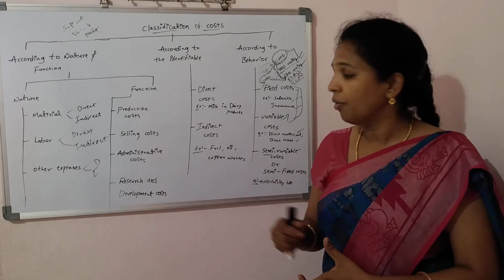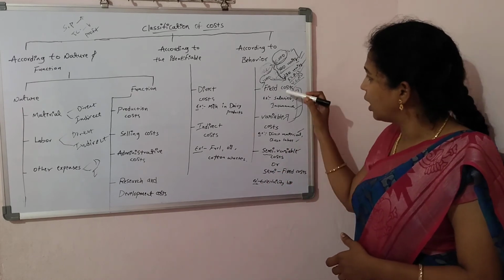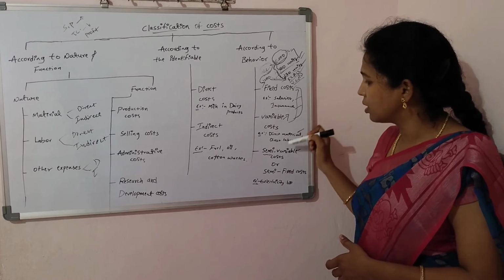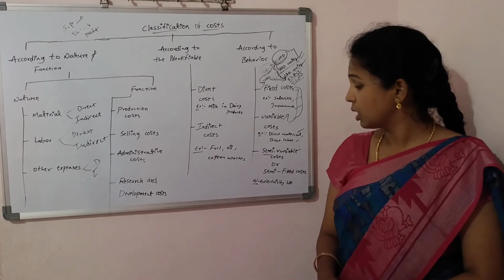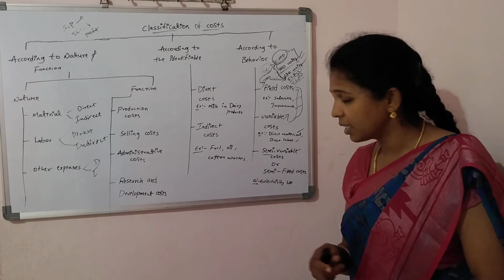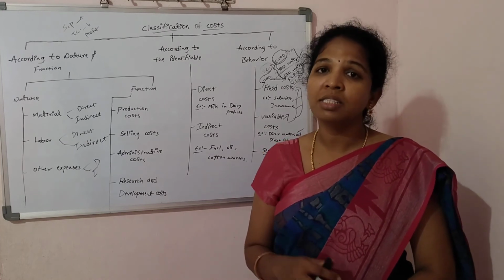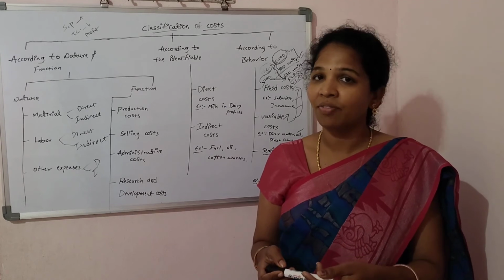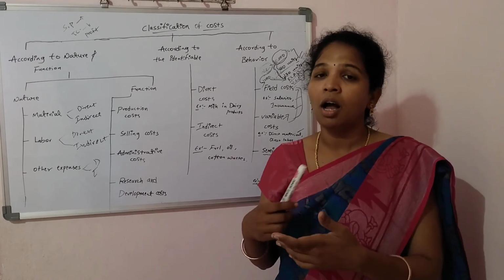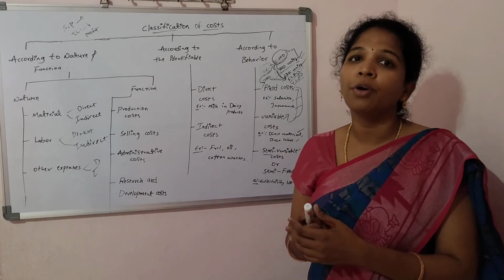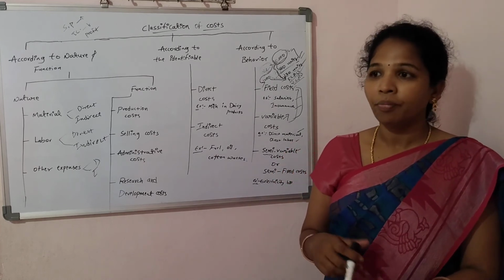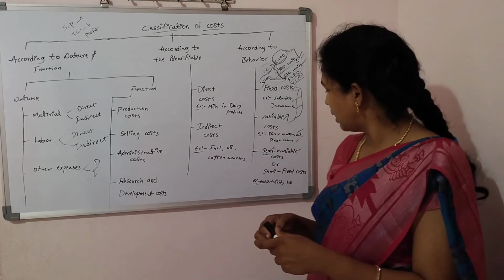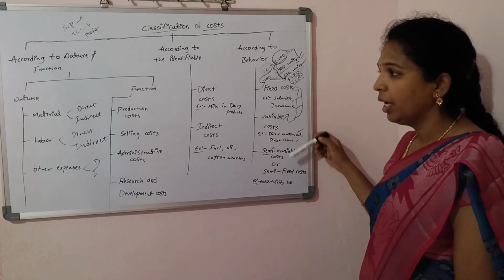That means we have both qualities of fixed cost and variable cost. Example, electricity bill. Some portion of the units we consume is fixed. After that, it automatically increases according to the use of current. That is very important.